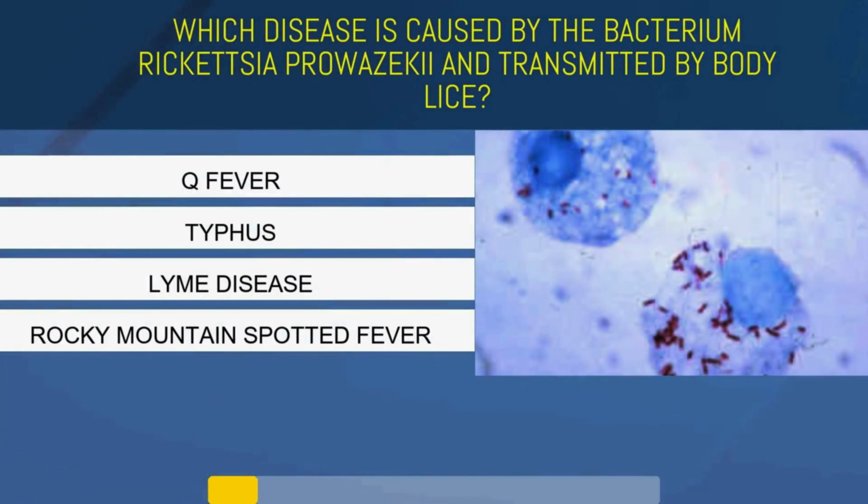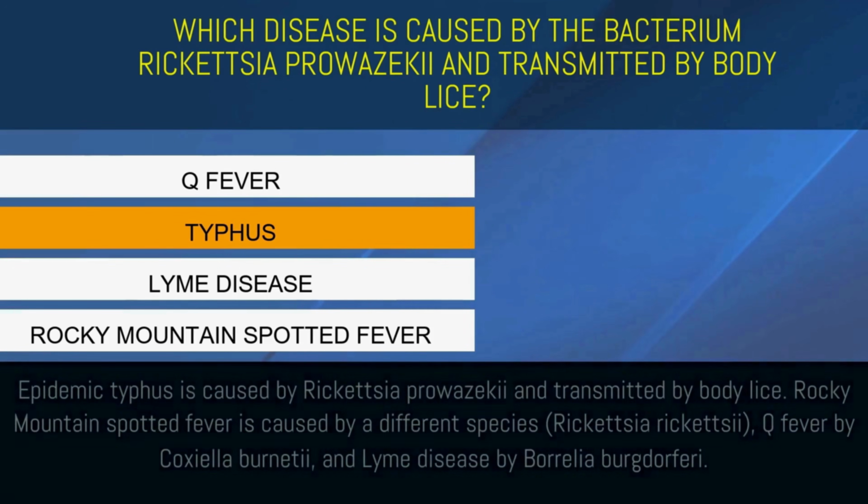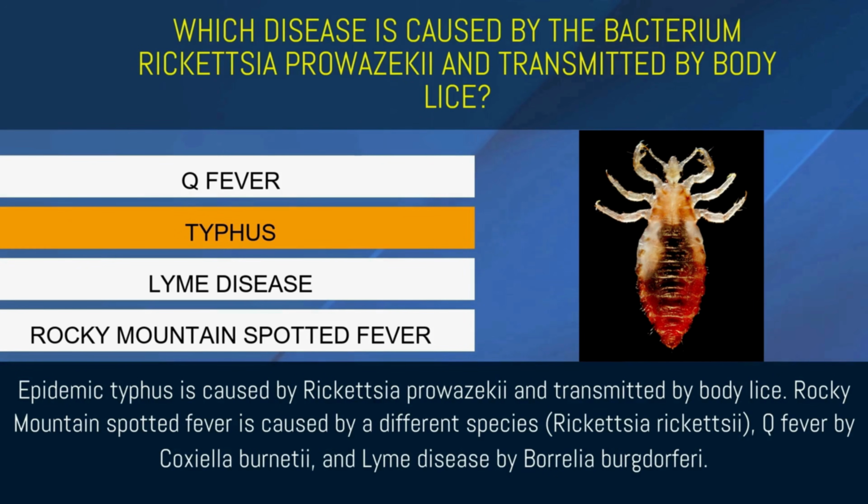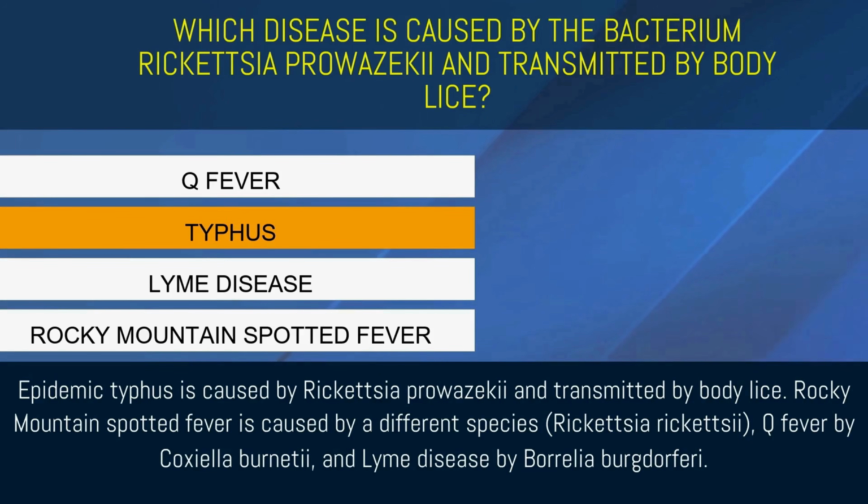Which disease is caused by the bacterium Rickettsia prowazekii and transmitted by body lice? Q fever, typhus, Lyme disease, or Rocky Mountain spotted fever? Typhus. Epidemic typhus is caused by Rickettsia prowazekii and transmitted by body lice. Rocky Mountain spotted fever is caused by different species. Q fever by Coxiella burnetii and Lyme disease by Borrelia burgdorferi.